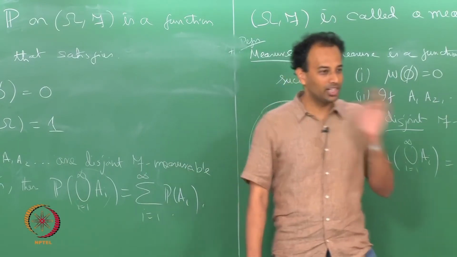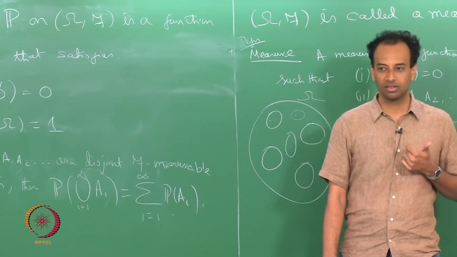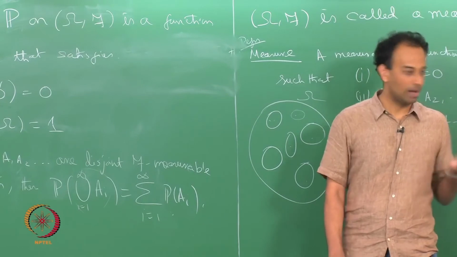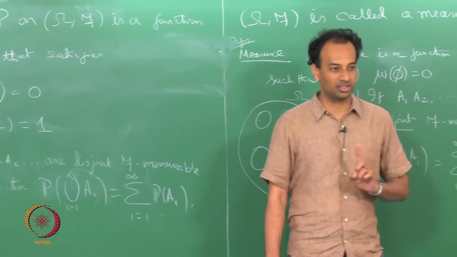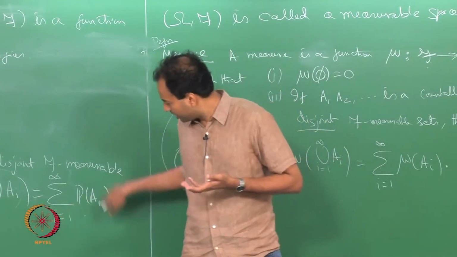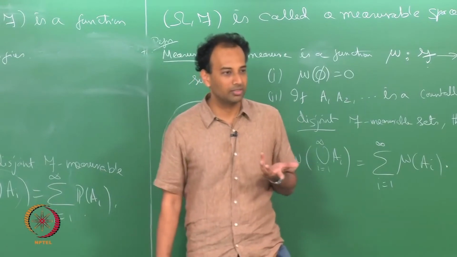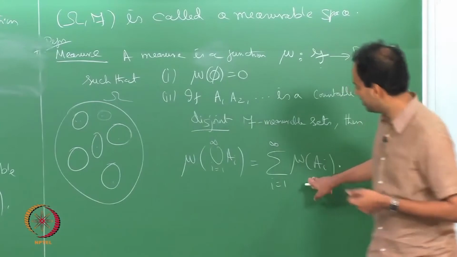Now, if you write down an infinite summation, the question that comes to your mind is, does it converge? I have happily written down this summation. In order for this to make sense, you have to argue that this is in fact well defined. Why is this well defined?